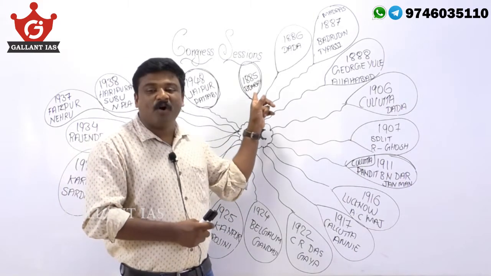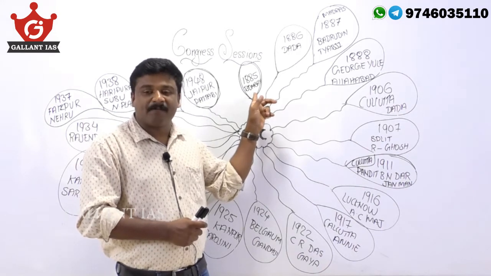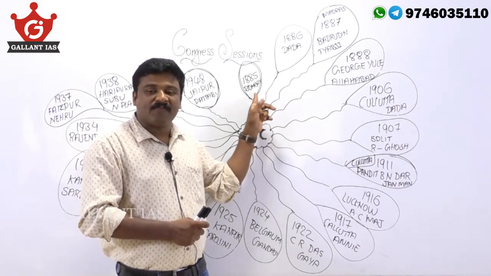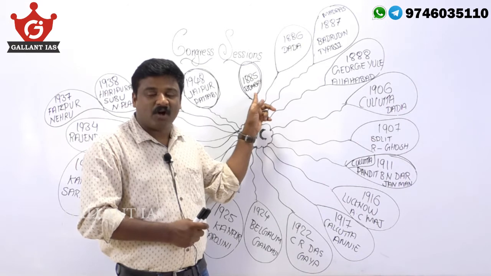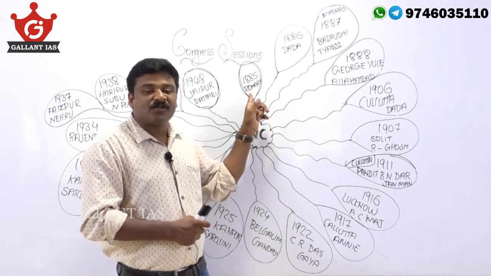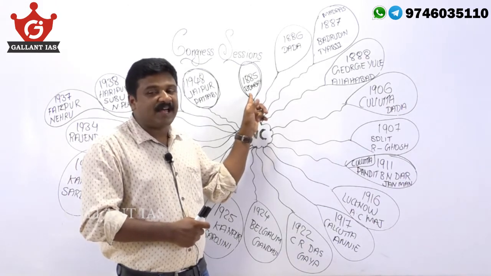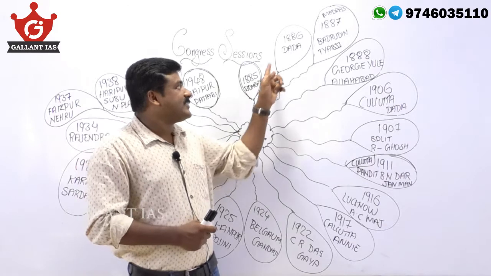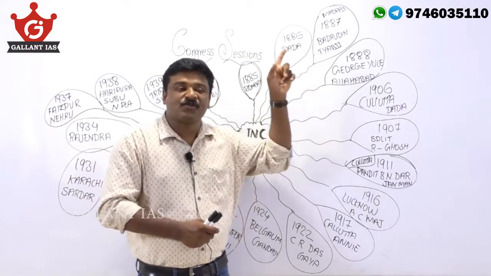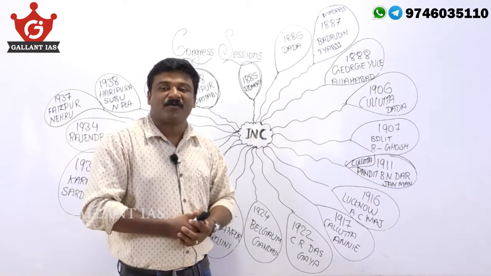It was in Bombay or Mumbai. In match the pair and statement type questions, UPSC asks about the first session location, president or the relevance. So, 1885, Bombay, W.C. Banerjee was the president, Indian National Union renamed as Indian National Congress. Second session, it was in 1886, held in Calcutta, and the president was Dadabhai Naoroji.